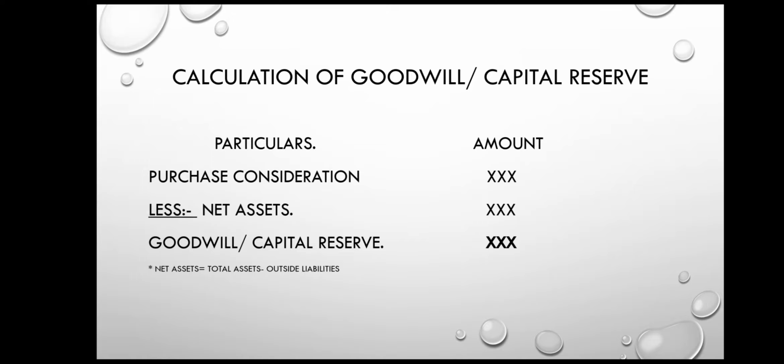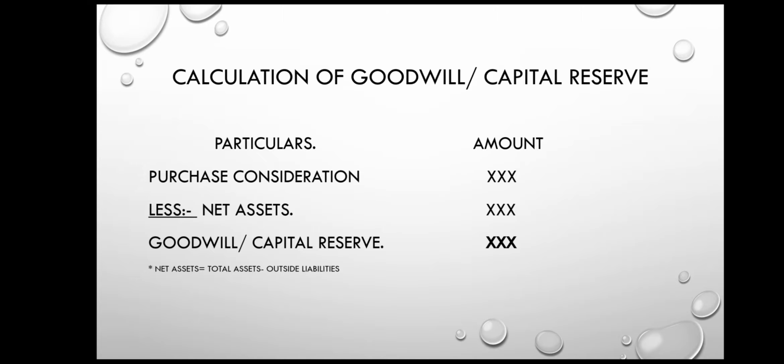Now see, if the purchase consideration is more than the net assets, that is, if the purchase price is more than the value of net assets. How do we calculate net assets? Net assets is nothing but total assets minus outside liabilities. So if the purchase price paid is more than the value of net assets, then it will be goodwill.